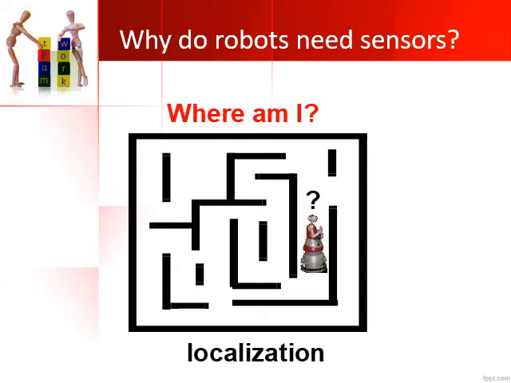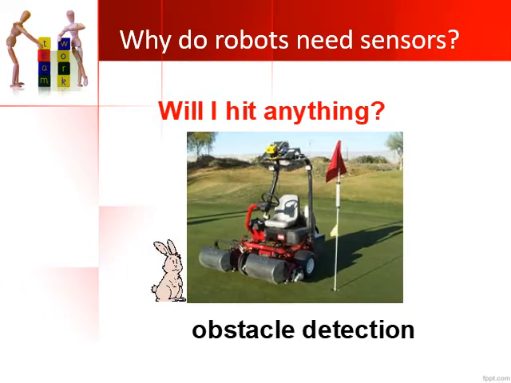Coming to the other example, why robots need sensors. Now there may be different obstacles when the robot is traveling on a shop floor or maybe anywhere. You can consider an industrial robot traveling on a shop floor or an assembly line, or you can consider this example which is shown in the picture here. You can see this trolley, or a small vehicle, which is traveling on the golf course, and it is an autonomous vehicle where the vehicle is traveling on its own without a driver.